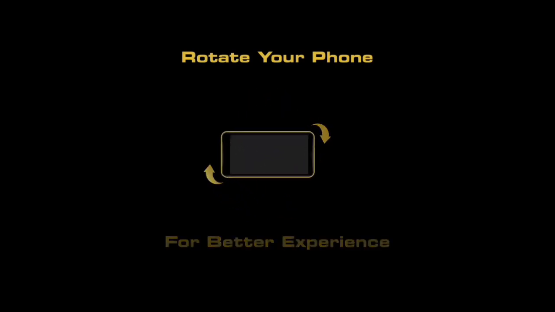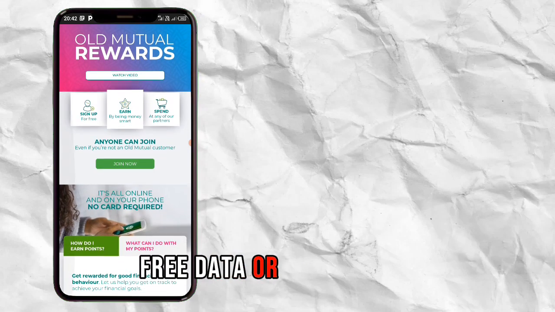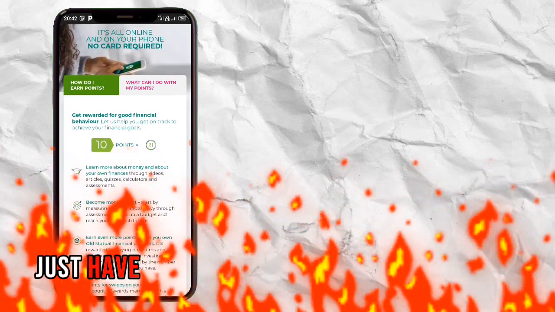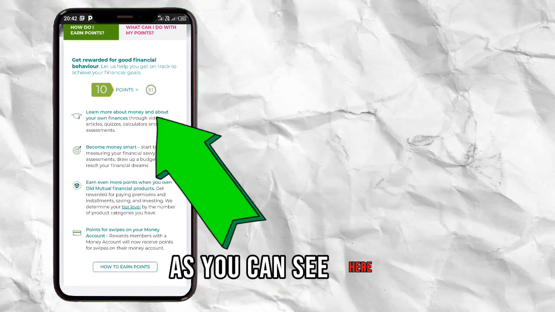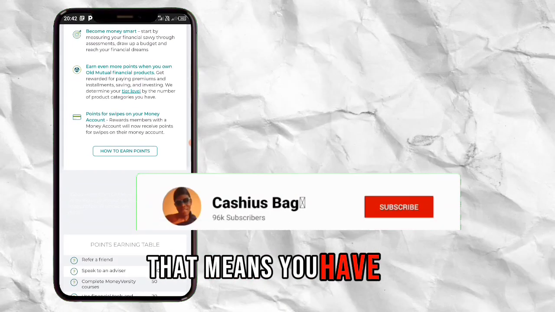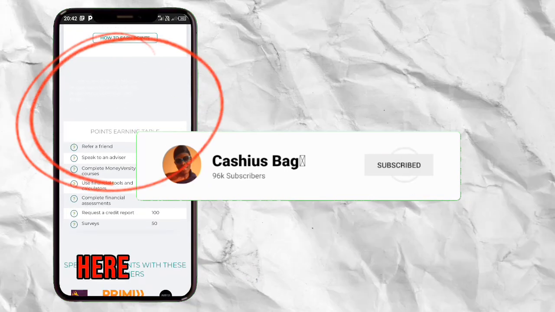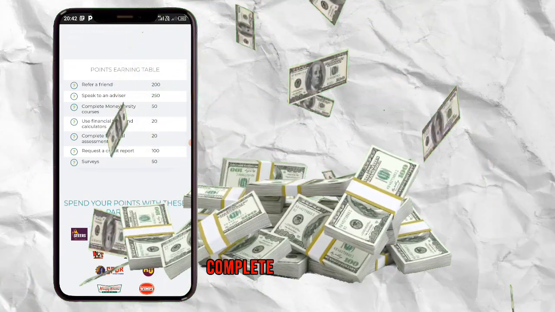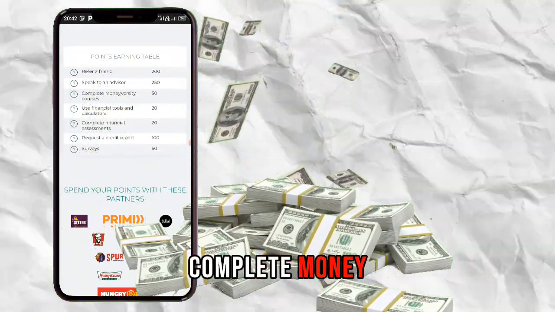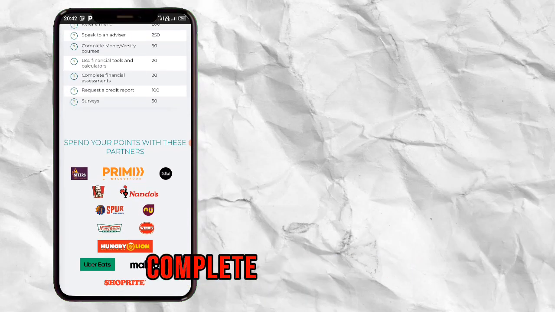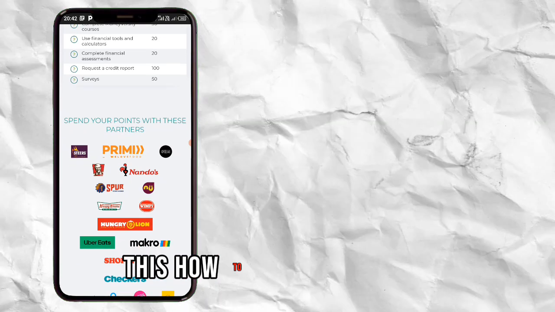In today's video, I want to show you how to get free airtime, free data, or even better, free store vouchers. All you have to do is make sure you get points. As you can see here, 10 points is 1 rand. When you have 10 points, that means you have 1 rand. And this is how you can get more points: you refer a friend, speak to an advisor, complete Money Varsity courses, request a credit report, complete surveys. This is how to get more points.